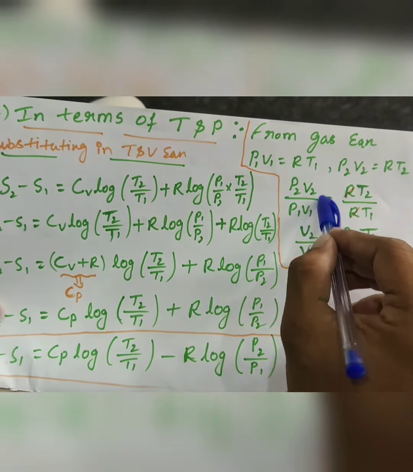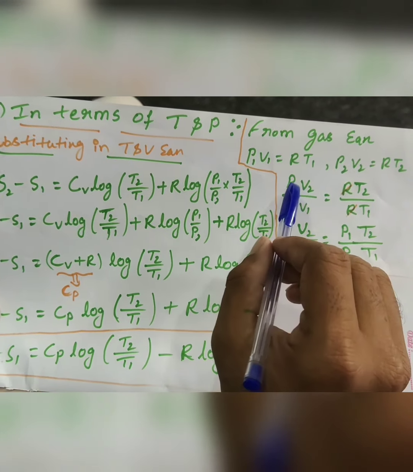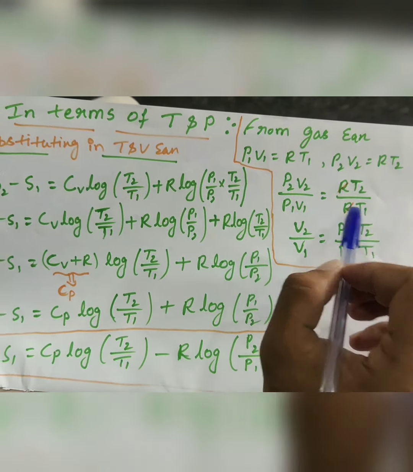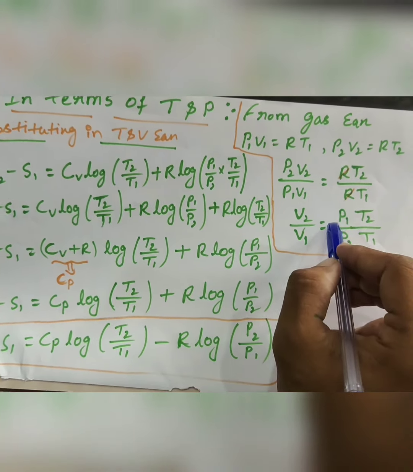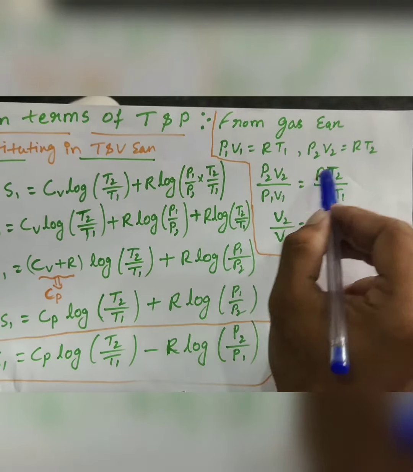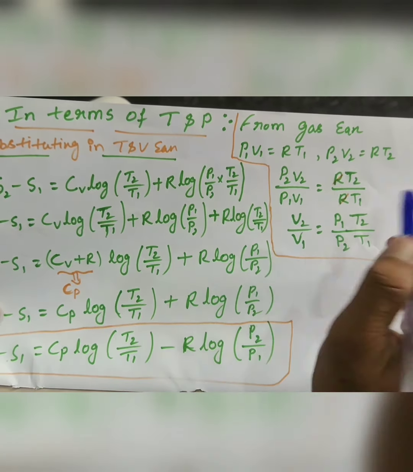Now I want V2 upon V1, so I am taking V2 upon V1 outside here. This P2 will go here and P1 goes here. So this V2 upon V1 is equal to P1 T2 upon P2 T1. So this is V2 upon V1.